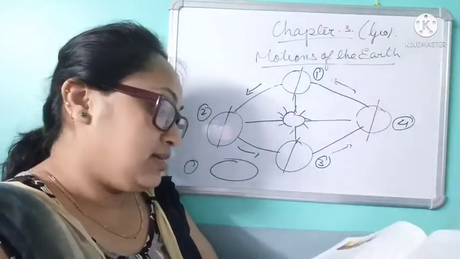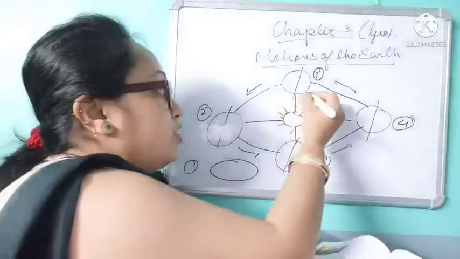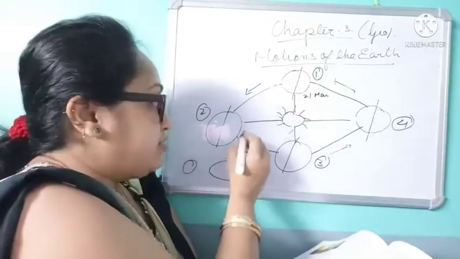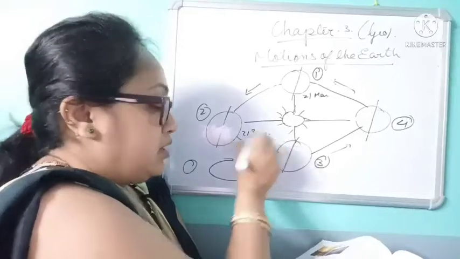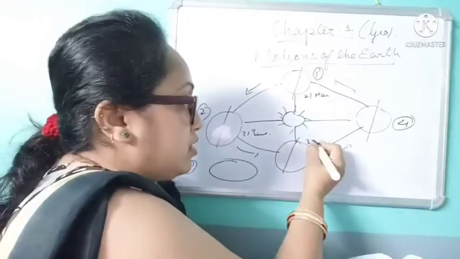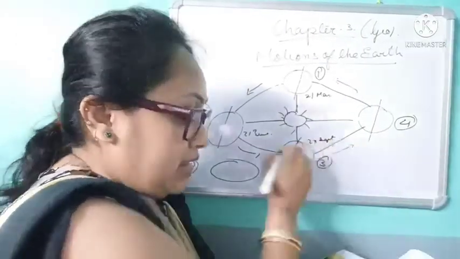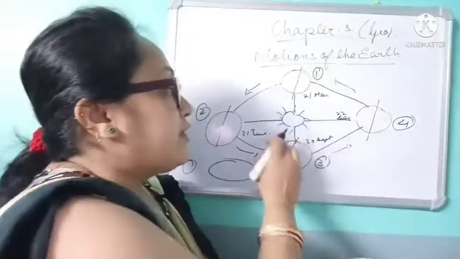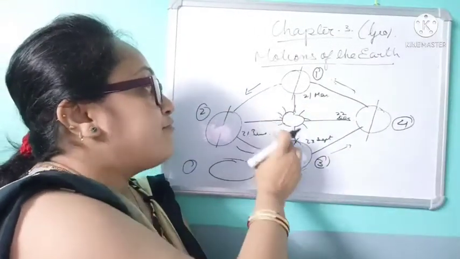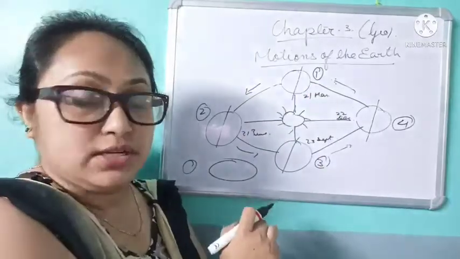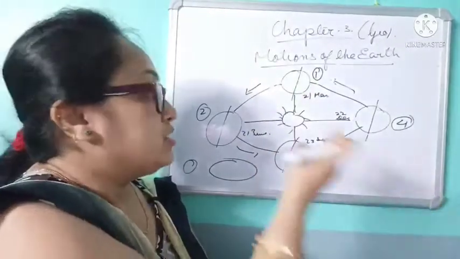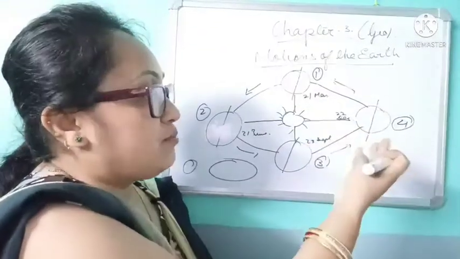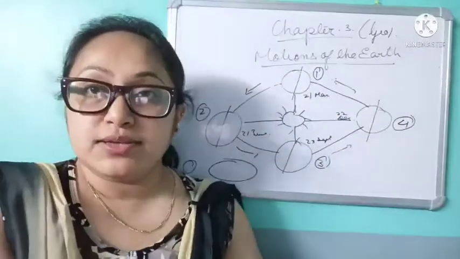This is 21st March, then 21st June, here it is 23rd September, then here it is 22nd December. That means there is a gap of 3 months everywhere, isn't it? March, April, May, June, 3 months. June, July, August, September, 3 months. September, October, November, December. So there is a gap of 3 months everywhere.